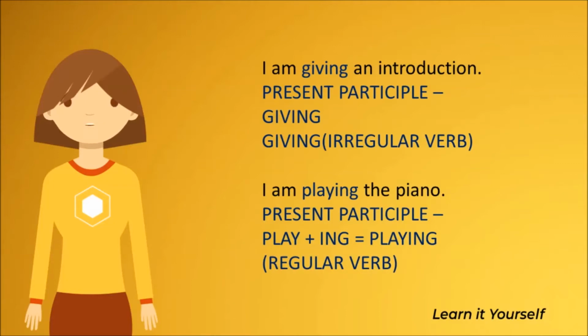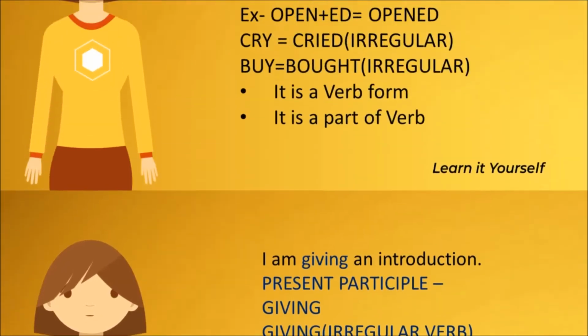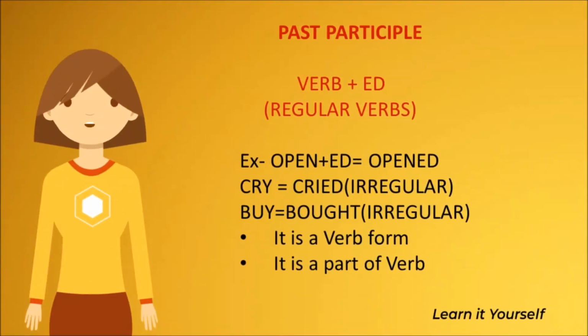I am playing the piano. Here the present participle is playing. It is a regular verb and hence it is formed just by adding ing to the verb play. Past participle of a verb is formed by adding ed to the verb as its ending. But this is used only for regular verbs. In irregular verbs, this does not apply. You may or may not add the ed to the ending. For example, open plus ed. It is a regular verb, therefore it is opened.